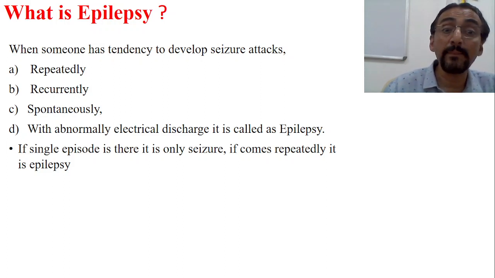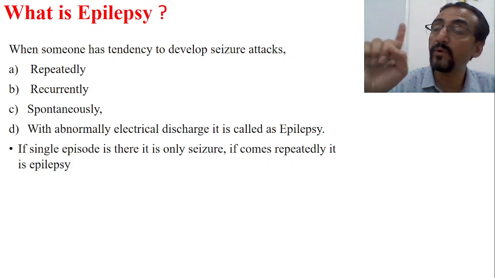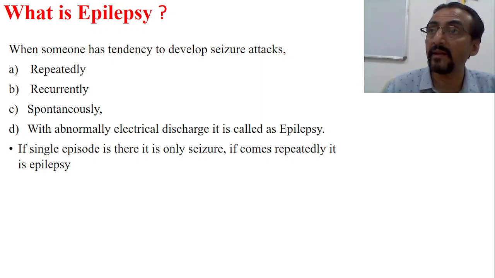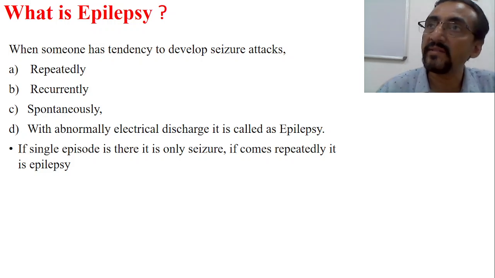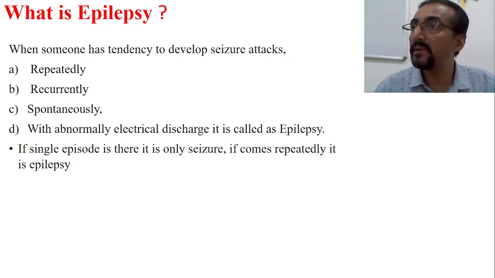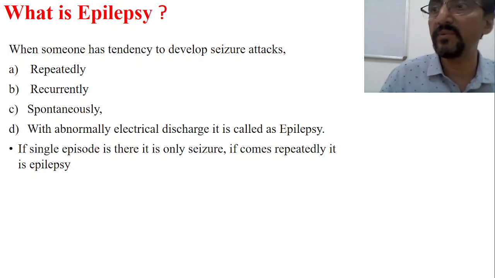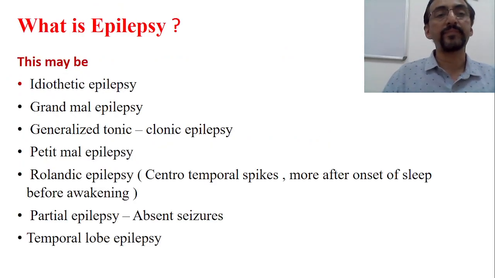If a single episode is there, suppose only one single episode of attack, okay, paroxysm is there, that is called a seizure. And the same seizure, if it comes repeatedly, then you will call it epilepsy. And in epilepsy, again, there are 2 or 3 types that we will discuss later.